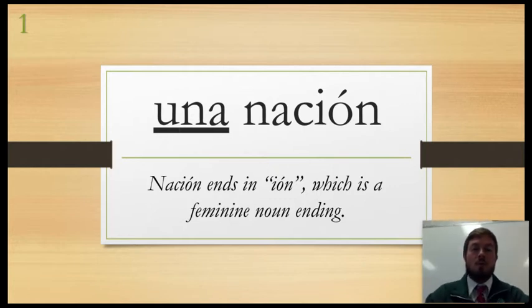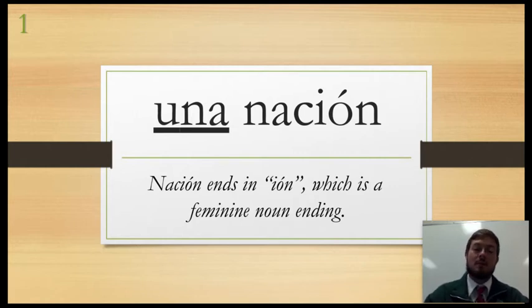The articles are what we typically give you whenever we give a new vocab sheet or anything like that. So if you look at a noun and you can't tell if it's masculine or feminine, doesn't end in O or A, the article will tell you which one it is, okay? For example, here you were looking at nación. You couldn't tell if it was masculine or feminine. Now look in front of it. Una nación. Now you know that it's feminine, because una ends in an A, and we know una is feminine, so nación is feminine.